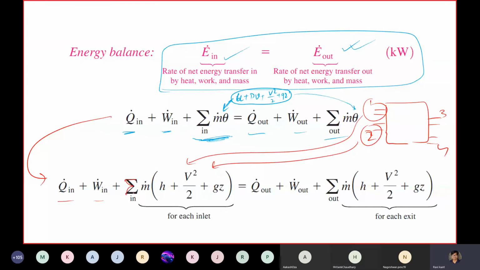There is a summation sign over here. So whatever mass of fluid is coming in from the first inlet, H V square by 2 GZ, all these things you have to add, and the left side should be equated with whatever things are coming out. Okay, in is equal to out. That should be your conservation of energy for open system.